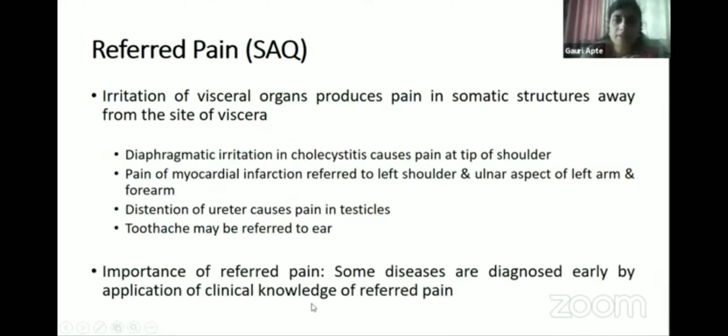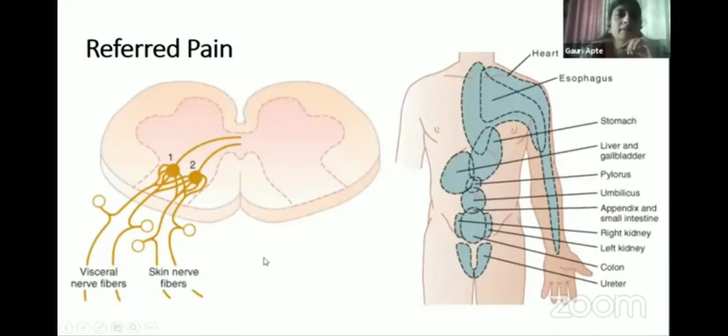What is the importance of referred pain? The diseases are diagnosed early. If you know the referred pain, some diseases can be diagnosed early by application of clinical knowledge of the referred pain. Okay, going ahead.